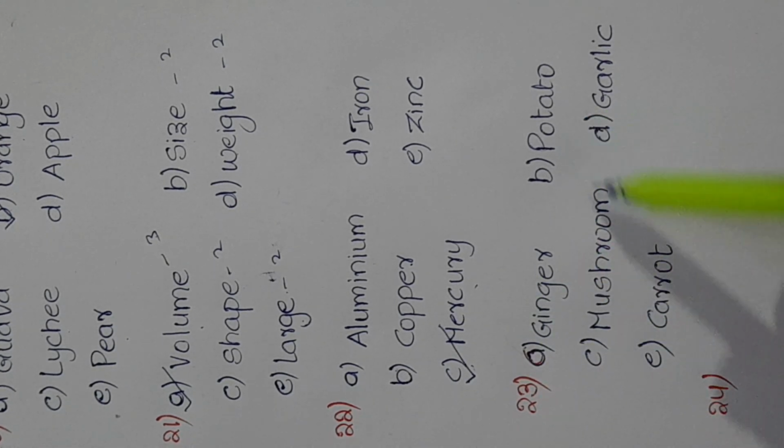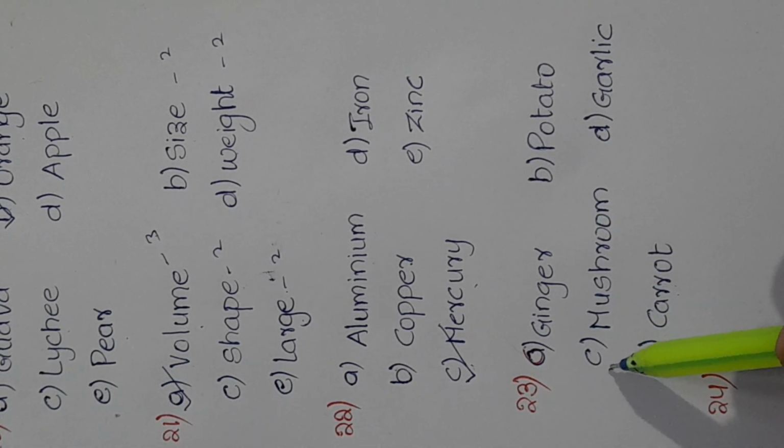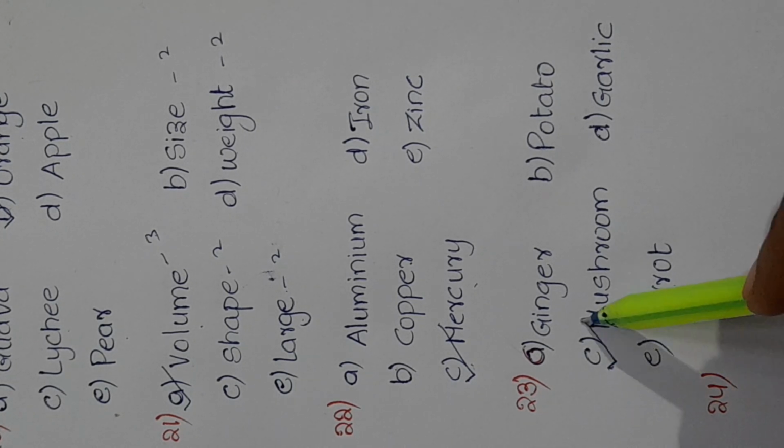23. Ginger, potato, mushroom, garlic and carrot. All these grow under the ground, but mushroom grows on the ground or outside of the ground. So mushroom is the odd one.